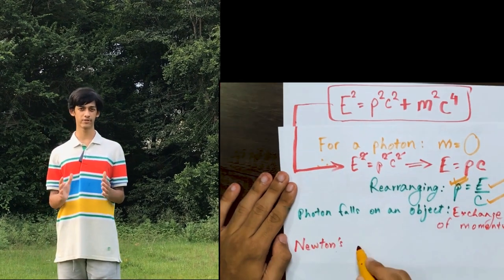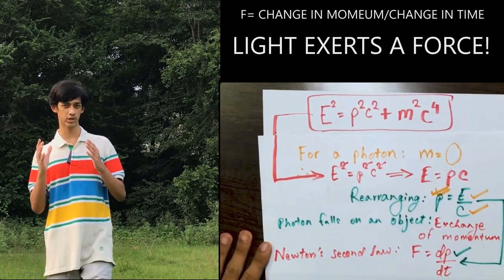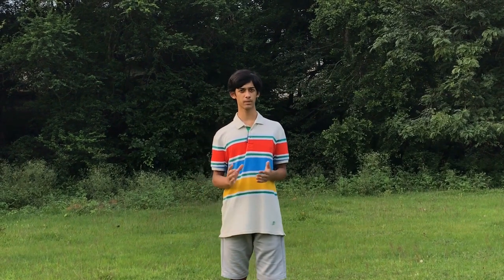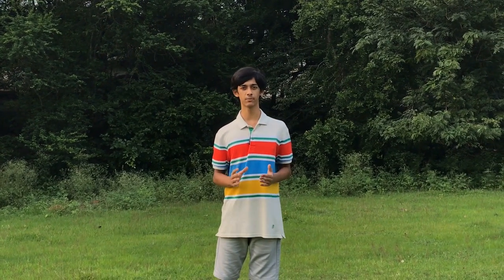And boom! From Newton's second law, we can see that when light falls on an object, it exerts a force on it, and that's the force behind radiation pressure. We can use this force of light for accelerating light sails in space by shining a powerful beam of light at them or simply using radiation pressure from the sun.